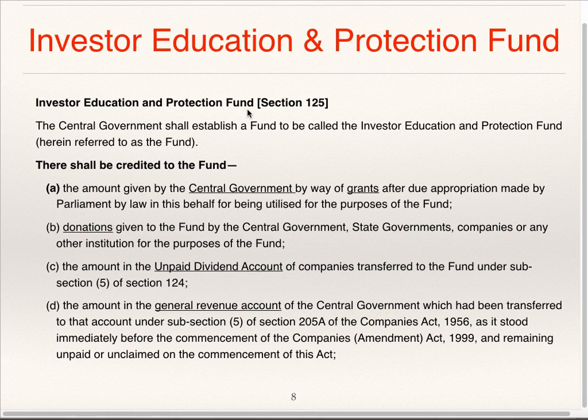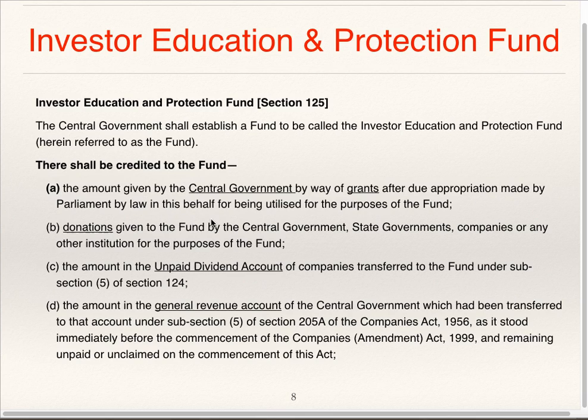Investor Education and Protection Fund, section 125. The central government shall establish a fund to be called the Investor Education and Protection Fund. There shall be credited to the fund, that means only the following shall be credited to the fund: the amount given by the central government by way of grant after due appropriation made by the parliament by law in this behalf for being utilized for the purpose of the fund. So a grant given by the central government is to be credited to the fund.